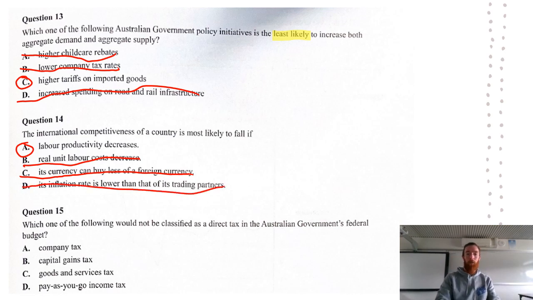Then for the final question, which of the following would not be classified direct tax in the government's federal budget? So this means which one is going to be an indirect tax. The only one that is an indirect tax is goods and services tax, and therefore that is going to be the correct answer. So there you go.